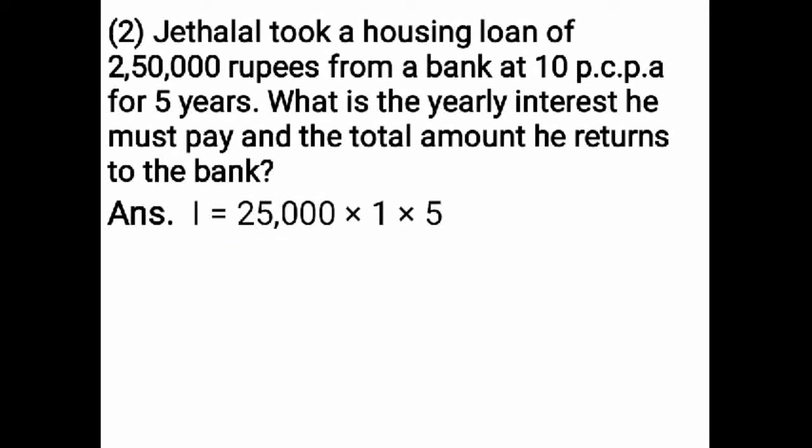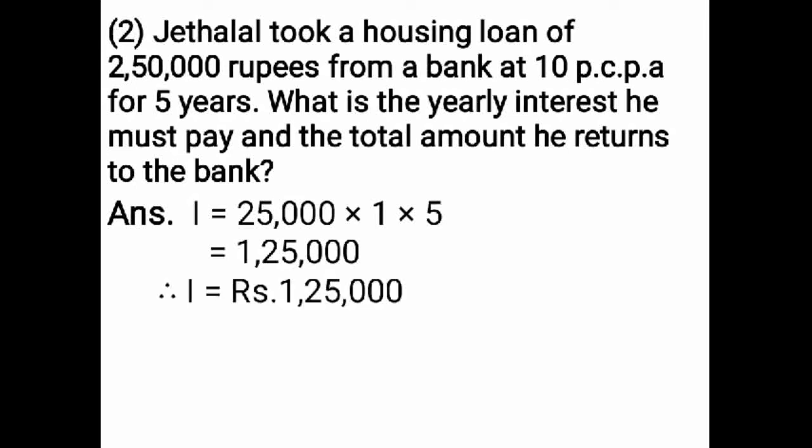Now you have to multiply 25,000 into 5. 3 zeros you have to put as it is for answer, because any number multiplied by 0 is 0. So you have to multiply 25 into 5. 5 5s are 25. 5 2s are 10. 10 plus 2, 12. That is equal to 1,25,000. Therefore, interest is equal to rupees 1,25,000.